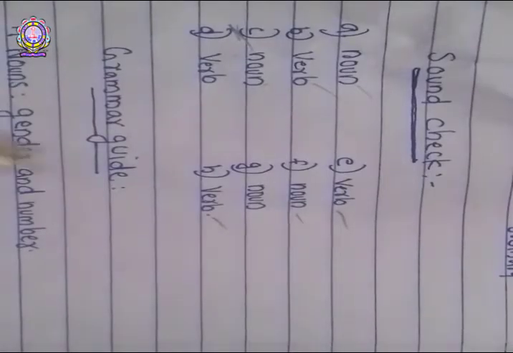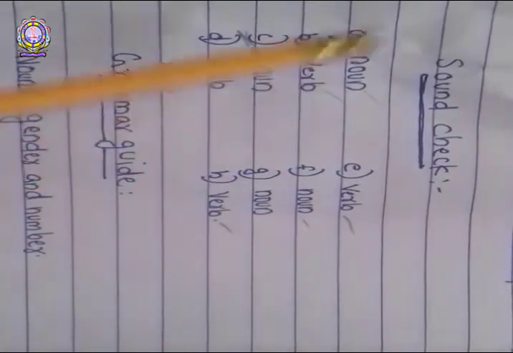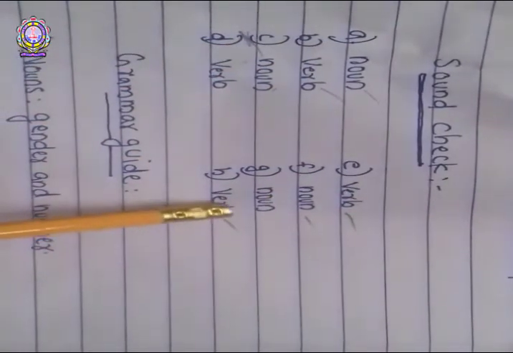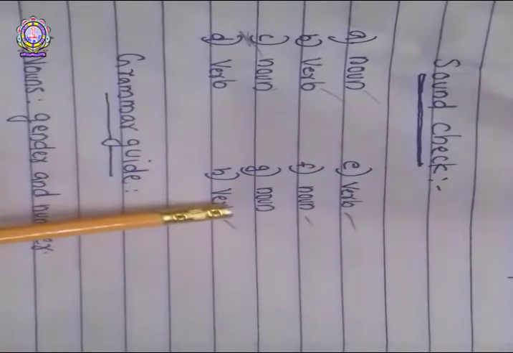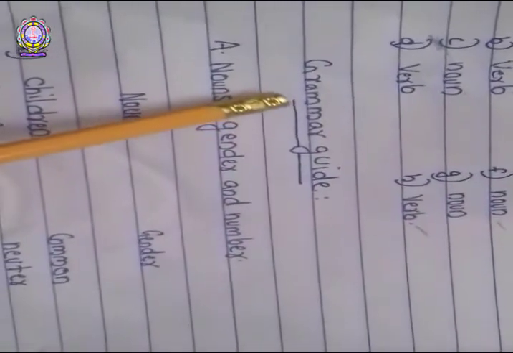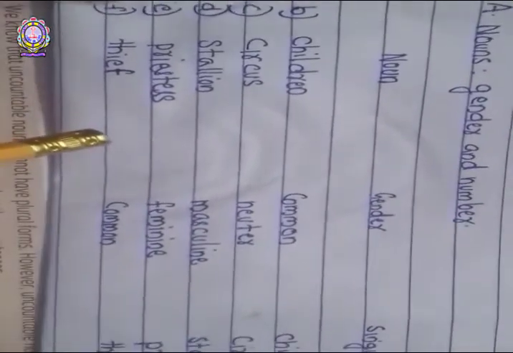Students, you can take a screenshot of this answer also. Sound check. A, B, C, D, E, F, G, H. Only 8 have been given there. Then you have to see the grammar guide, nouns, gender and number. Okay, for this also you have to take a screenshot.